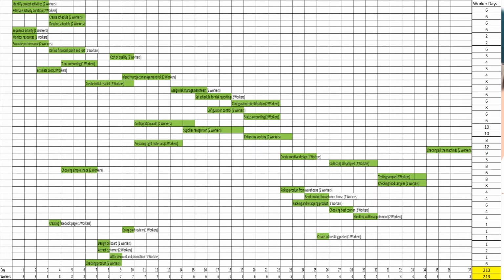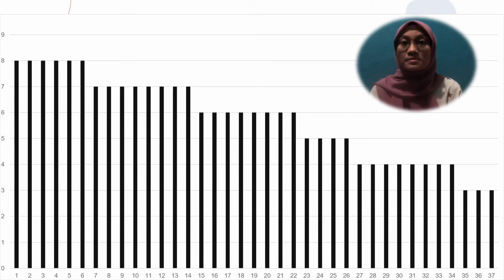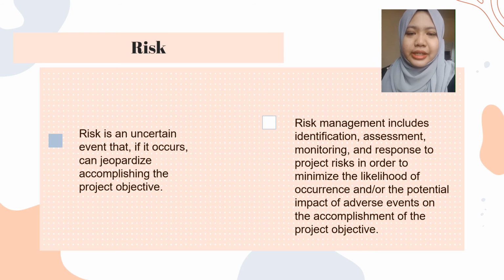In practice, the optimal approach will almost certainly be a combination of several steps. Delaying completion by a few days, having two-person works, compressing an activity by 2 or 3 days, and so on might be appropriate. I will continue about slide risk.